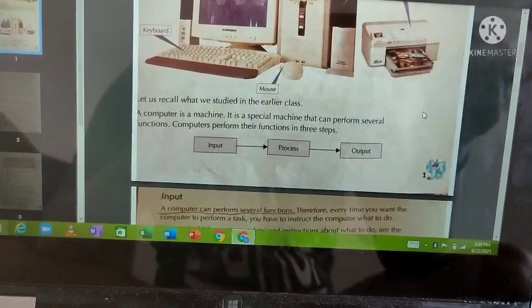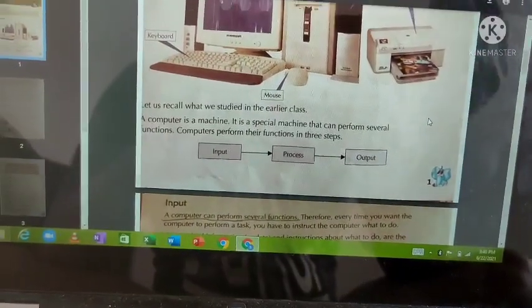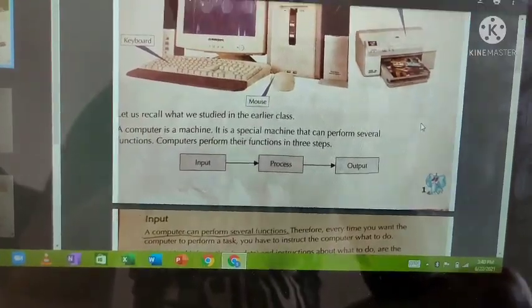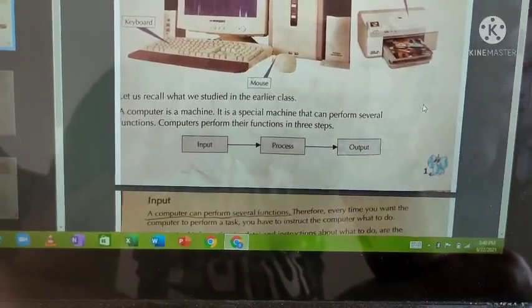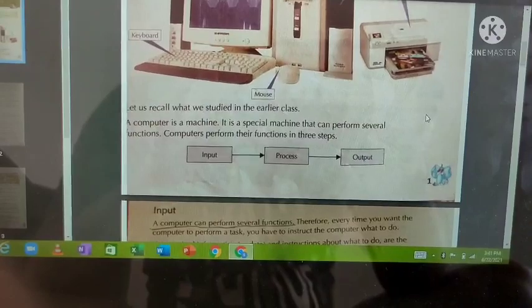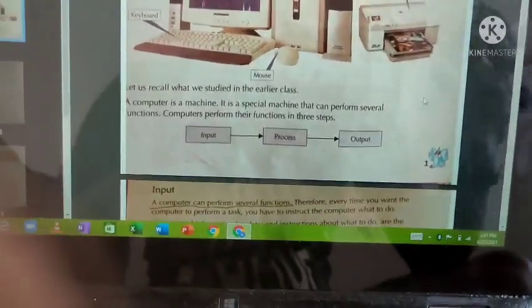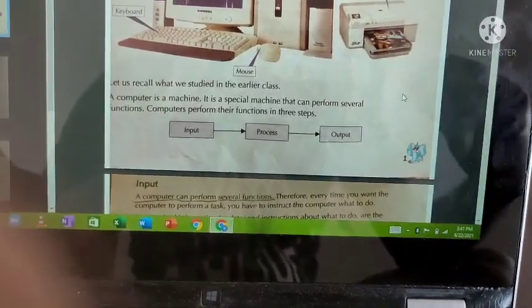For example, it can perform mathematical calculation. It can play some video. You can play games using a computer. You can do graphics in a computer. Like that, you can do many things. So it is a machine which can do several functions.